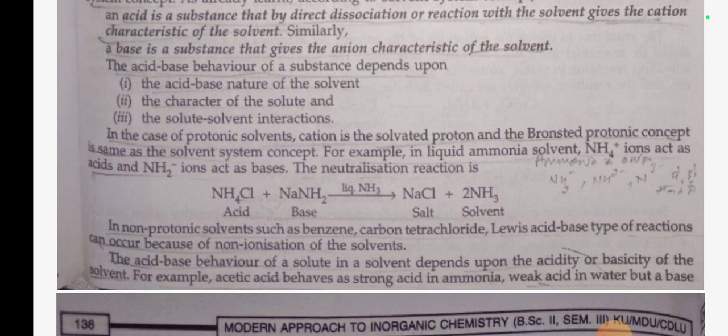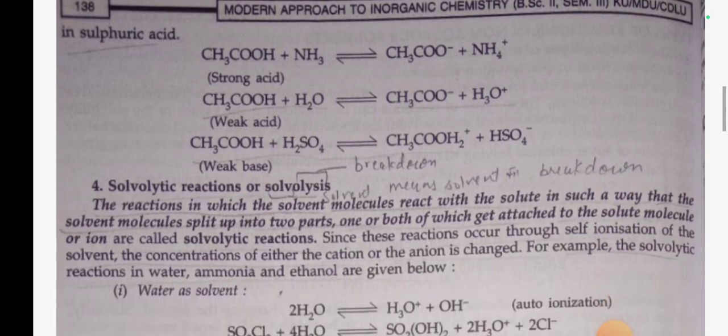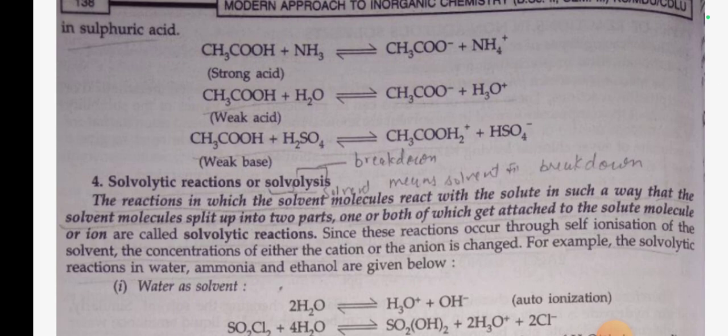In non-protonic solvents such as benzene and carbon tetrachloride, Lewis acid-base type of reaction can occur because of non-ionization of the solvent. The acid-base behavior of solute in a solvent depends upon the acidity or basicity of the solvent. For example, acetic acid behaves as strong acid in ammonia, weak acid in water, but a base in sulfuric acid. Reaction: CH3COOH plus NH3 gives CH3COO negative plus NH4 positive.